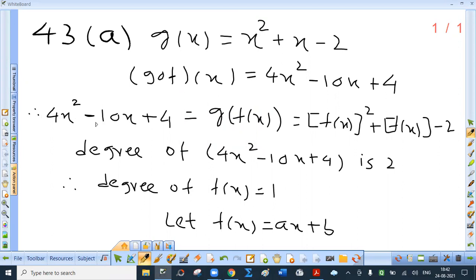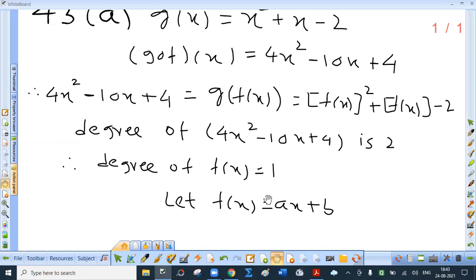Note that on the left hand side we have a second degree expression in x. So the degree of the right hand side must be the same. Now this is the square of fx. So on squaring the degree is 2. This means f of x has to be a first degree expression. So we take fx as what? ax plus b, where a and b are real numbers and a not equal to 0, because if a is 0, we get a constant function. Okay. So f of x is ax plus b.